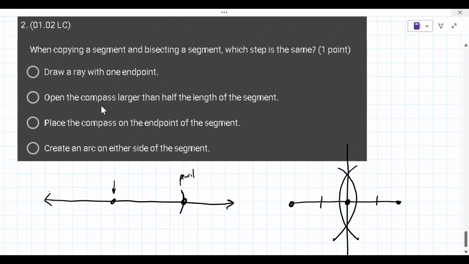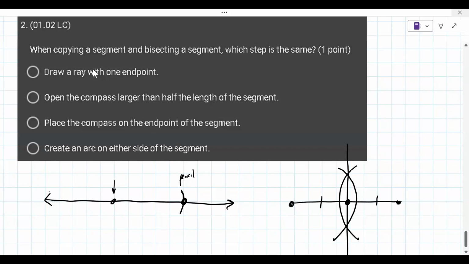Take a look at this list. I'm going to help here, but take a look and just see if anything stands out to you. And you can always just eliminate answers and say, well, Matthew, I think it's down to these two, or I have no idea. Take a look. Well, we were talking about arcs and there's two sides, so I'm thinking it's just the bottom one, right? So which steps is the same? Create an arc on either side of the segment. So that could be it.